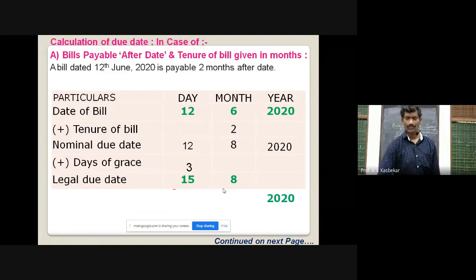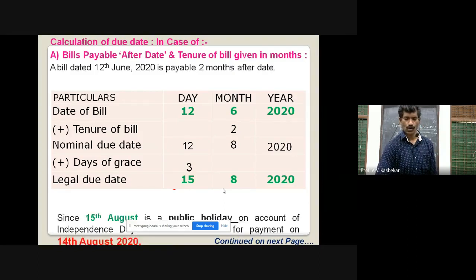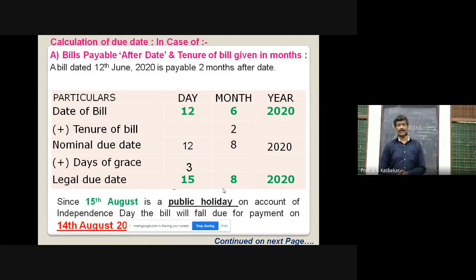And year will be 2020. And so we got a legal due date 15th August 2020. But here, the 15th August is our Independence Day, it is a public holiday. In that case, the bill will not be payable on a public holiday, that means 15th August.